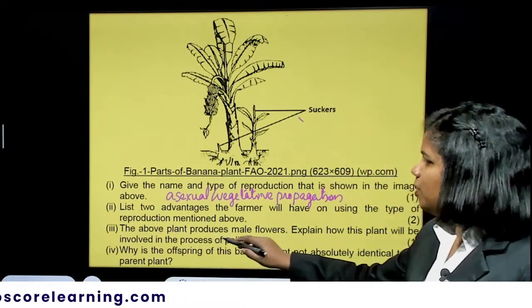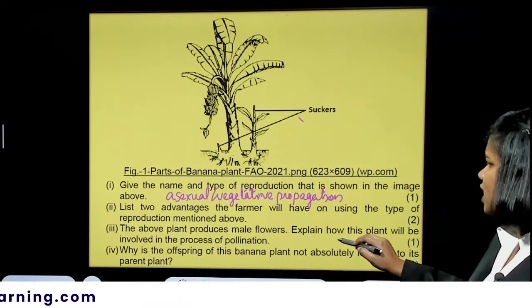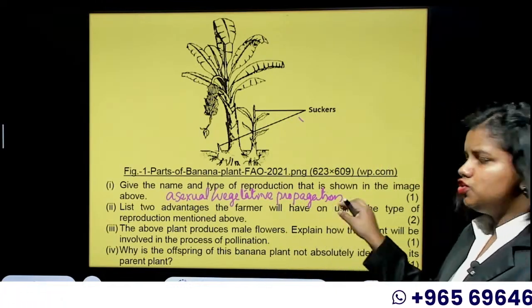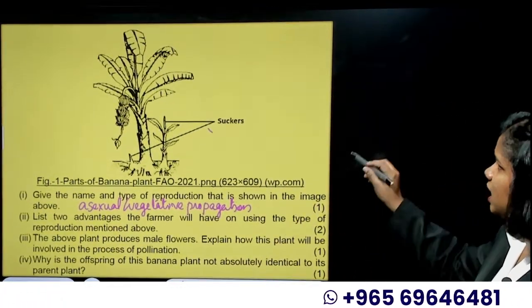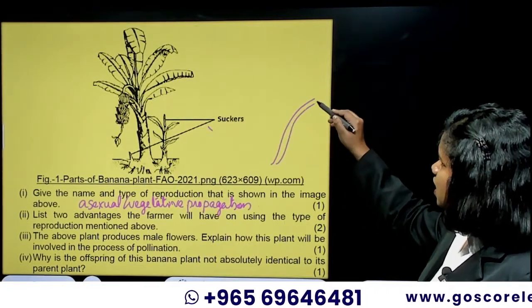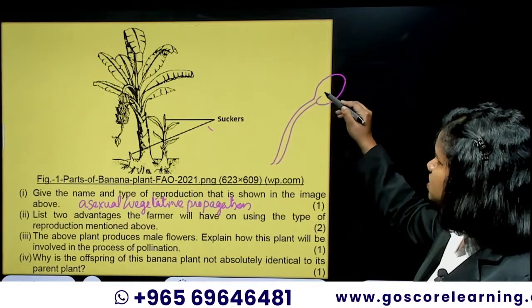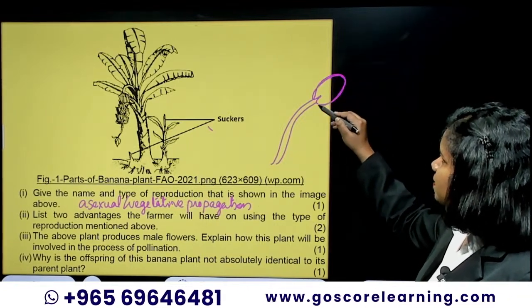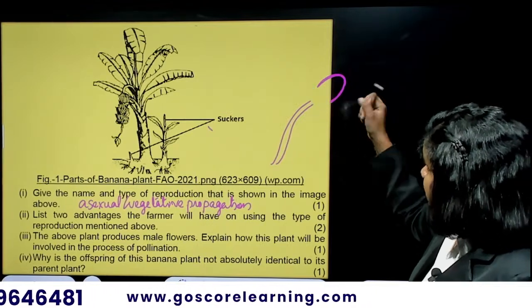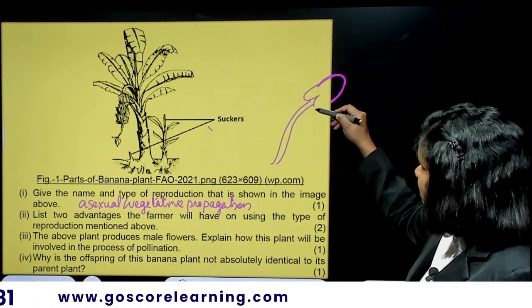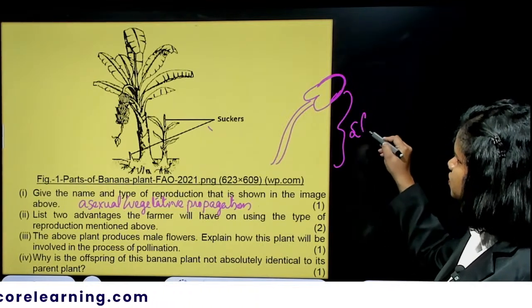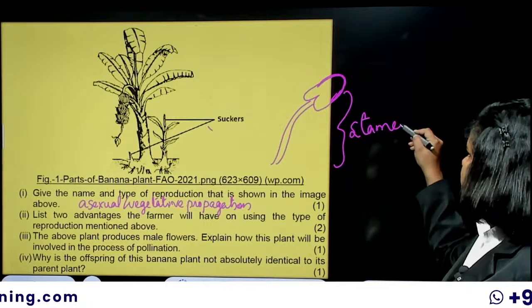Then the above plant produces male flower. Explain how this plant will be involved in the process of pollination. So if the above plant is having a male part, that means it will have a filament along with the anther, right? It will have a filament and an anther at the end, and this anther and filament together is known as the stamen, which is the male reproductive part of the flower, right?